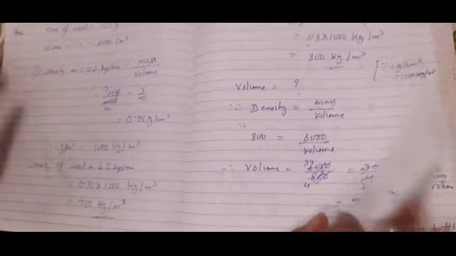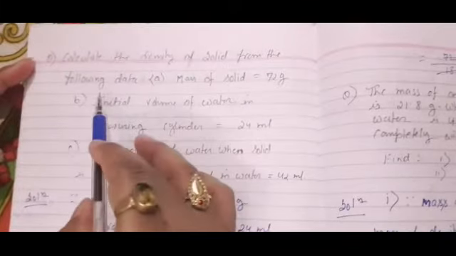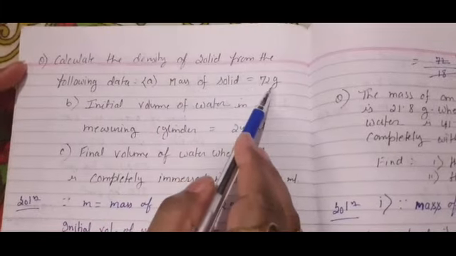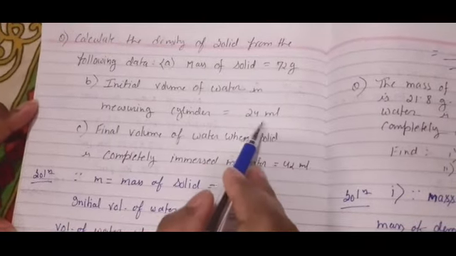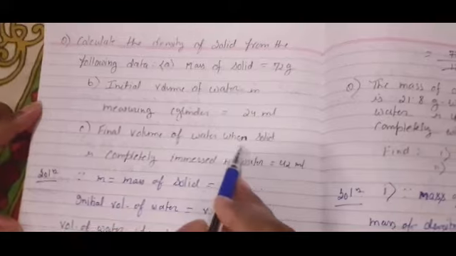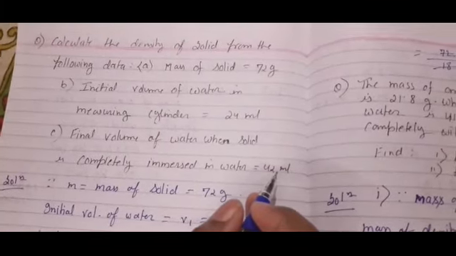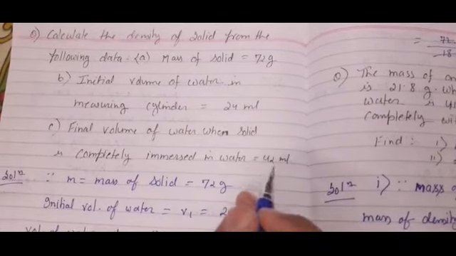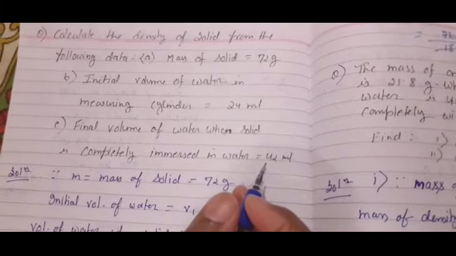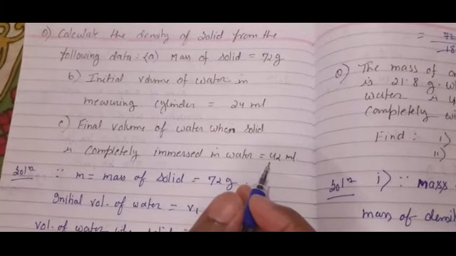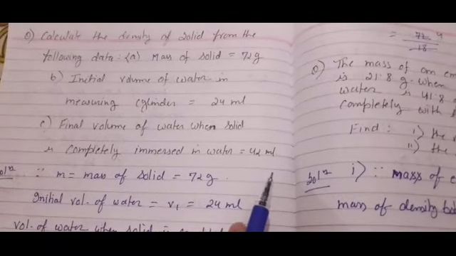Now calculate the density of a solid from the following data. Mass of solid is equal to 72 gram. Initial volume of water in the measuring cylinder is 24 ml. Final volume of water when the solid is completely immersed in water is 42 ml. Now try to understand that video, where I have explained about the density bottle. We will think about that video and then solve accordingly.